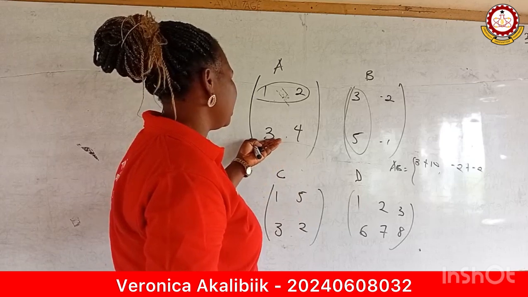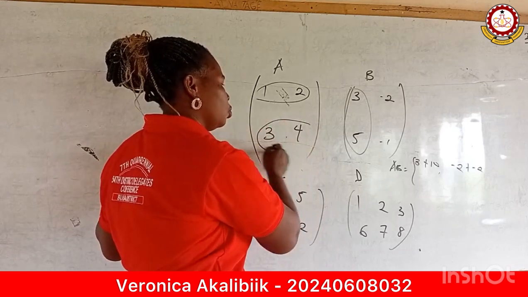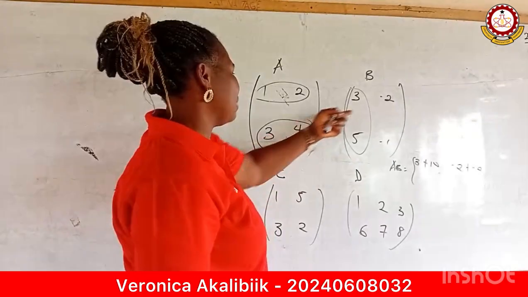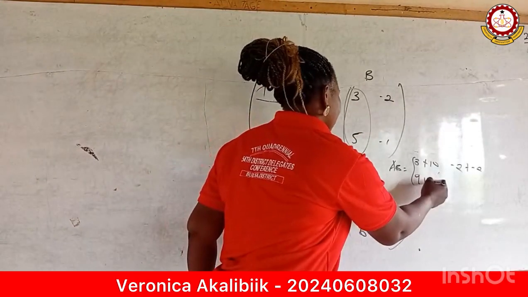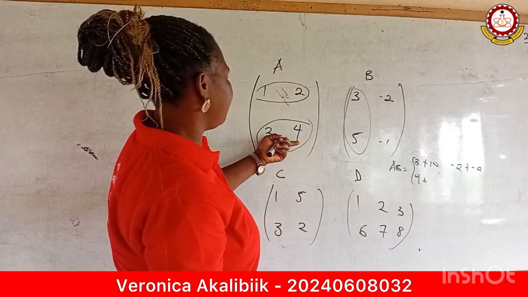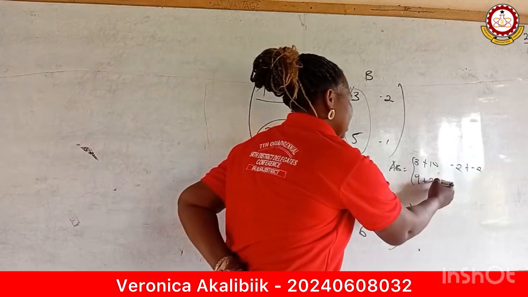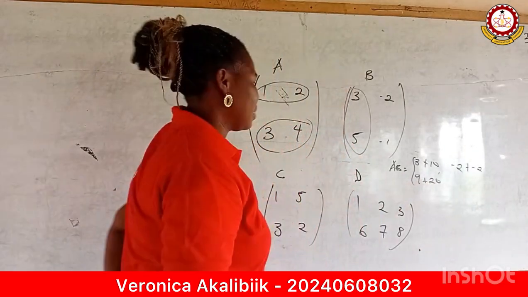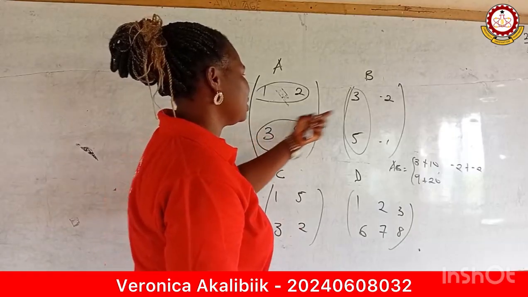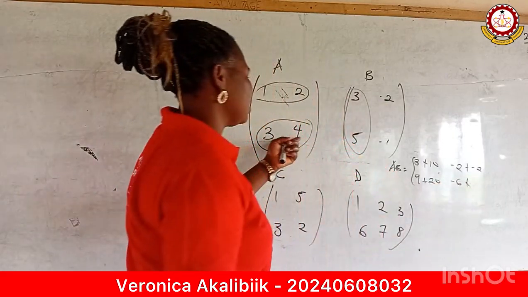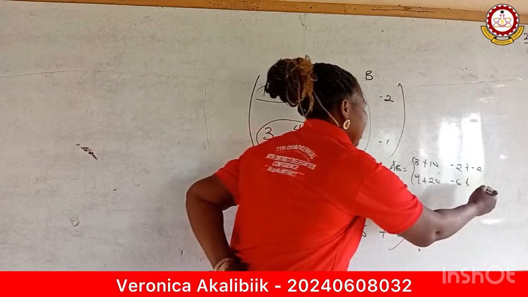Now we are still moving. I have 3. Now I'm coming to the next row. Row by column. So I have 3 times 3, I have 9. Plus 4 times 5, which is what? 20. I am done there. I'm moving to the next one. 3 times negative 2, negative 6. Plus 4 times negative 1, I have negative 4.